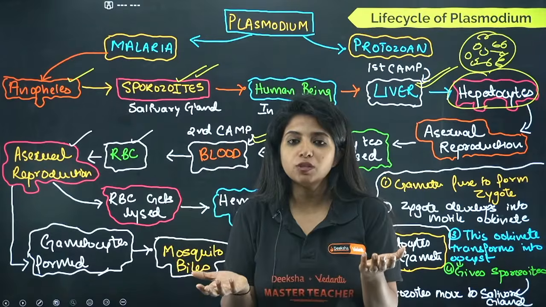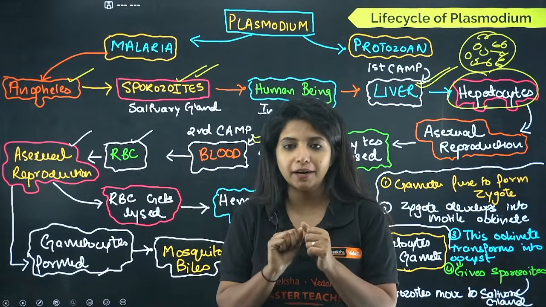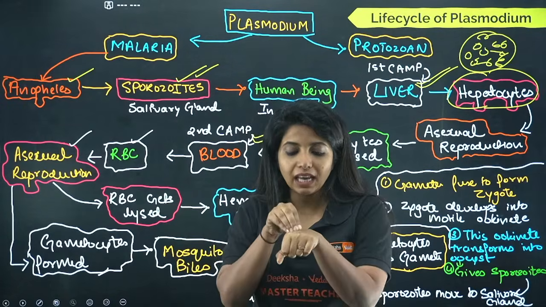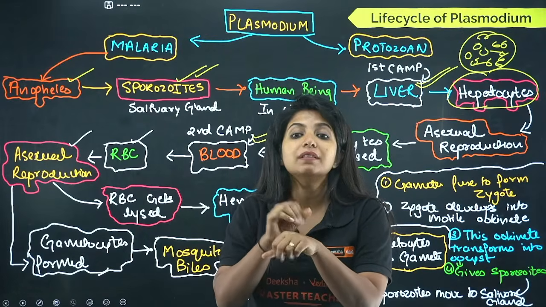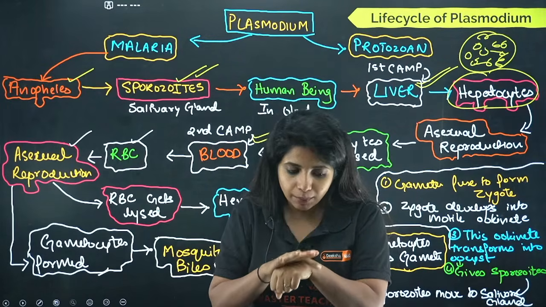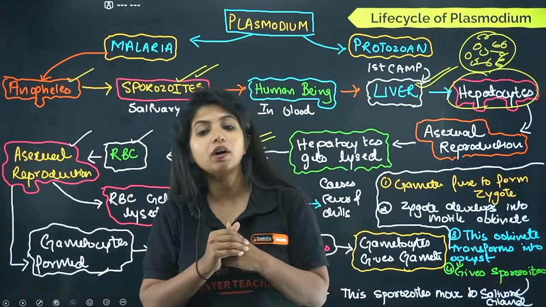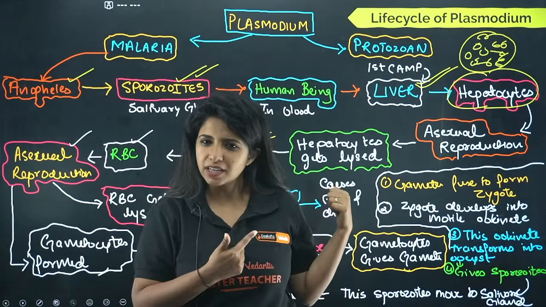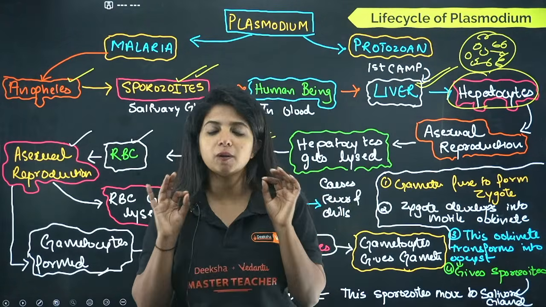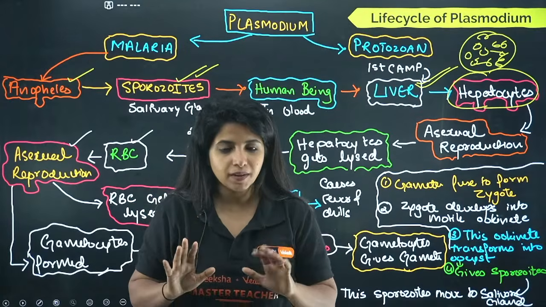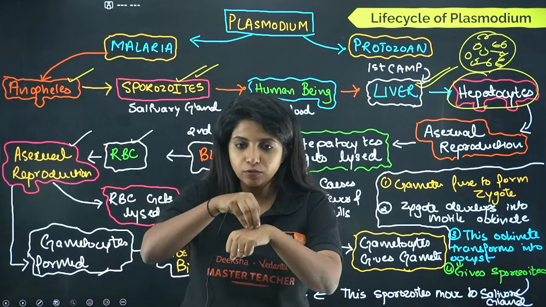What about gametocytes? They're just there in the blood. Now, suppose a mosquito comes and takes up our blood. They take up the gametocytes. These gametocytes have the potential to form what? Gametes. But do they form gametes in our body? No. No sexual reproduction is going to happen in our body. The gametocytes are taken up by the mosquito.